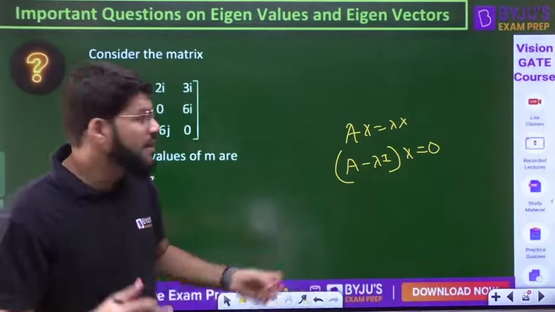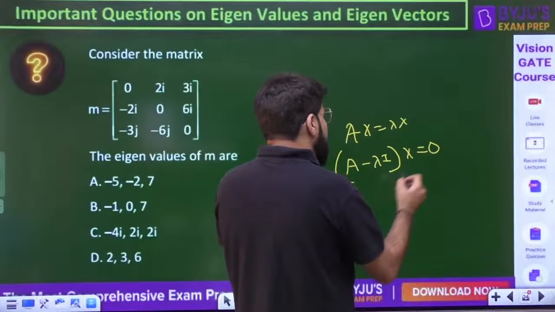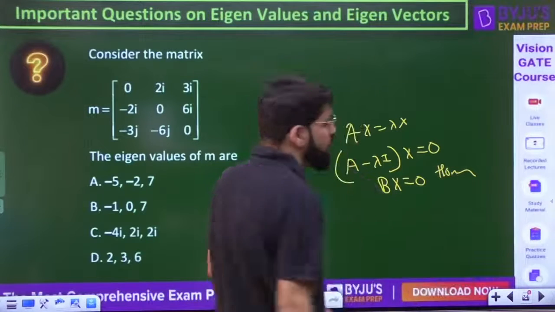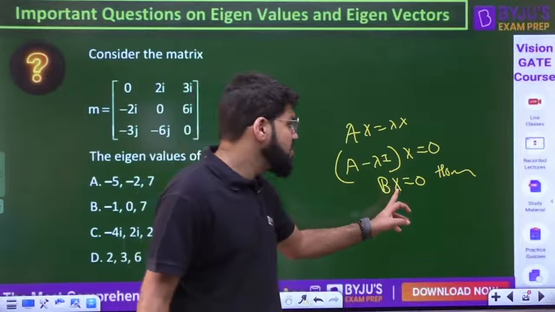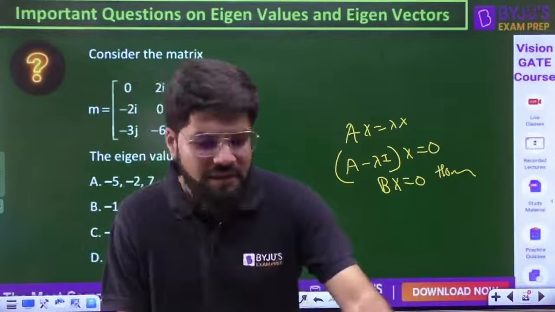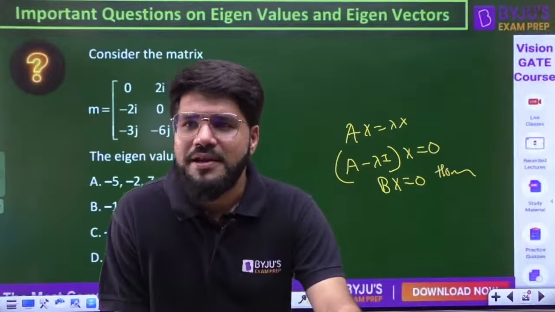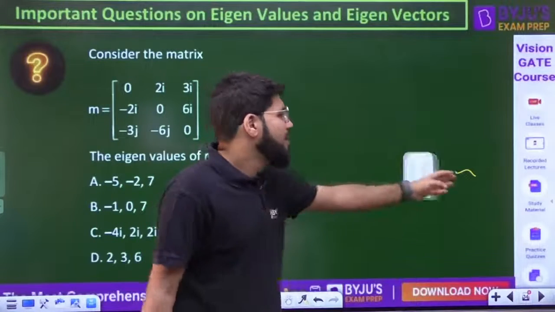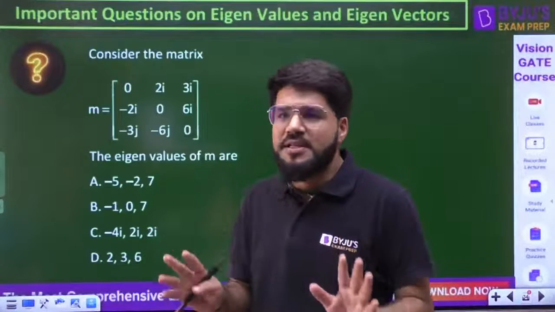But just I am adding, if you apply the conventional approach, you are solving the equation (A minus lambda I) into x equals 0, just like Bx equals 0. This is a homogeneous system of equations, and this homogeneous system of equations may have multiple solutions. Definitely it may have multiple solutions corresponding to one eigenvalue. Those multiple solutions may be independent or dependent on each other.